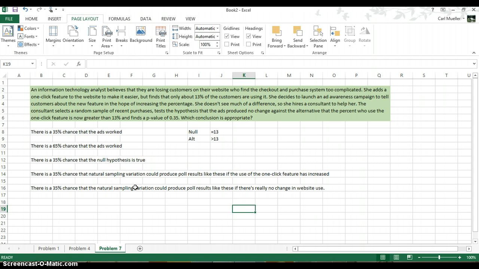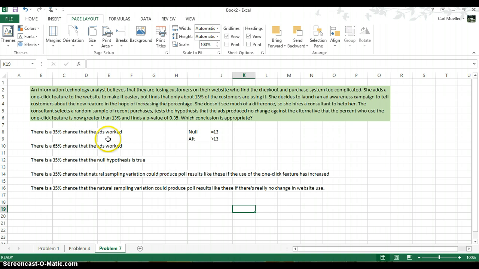This consultant selects a random sample of recent purchases, and tests the hypothesis that the ads produce no change. What does that mean? No measurable effect, no observed difference. Against the alternative that the percentage of one-click feature use is greater than 13%, that the ads did have a measurable effect. And this consultant found a p-value of 0.35. So which conclusion is appropriate?